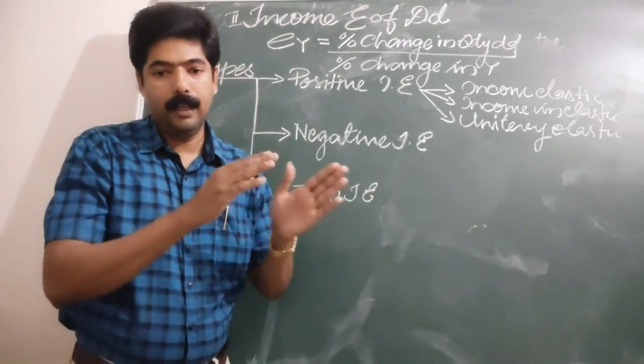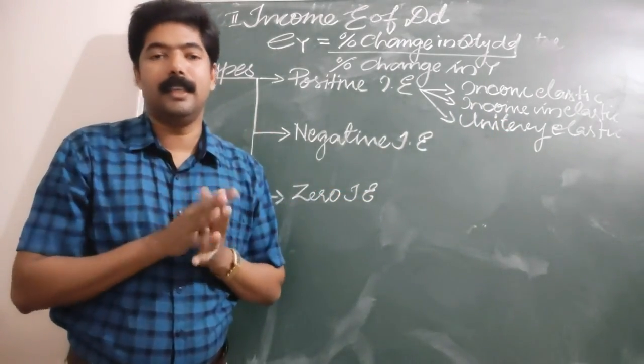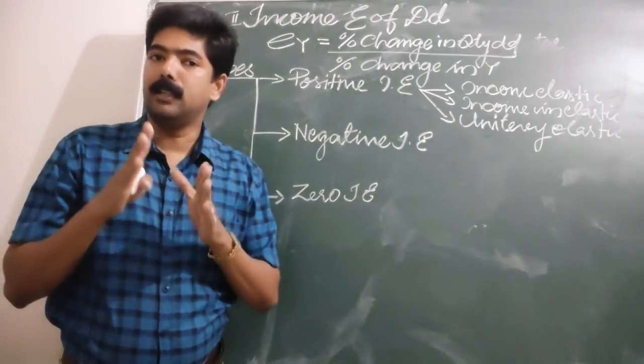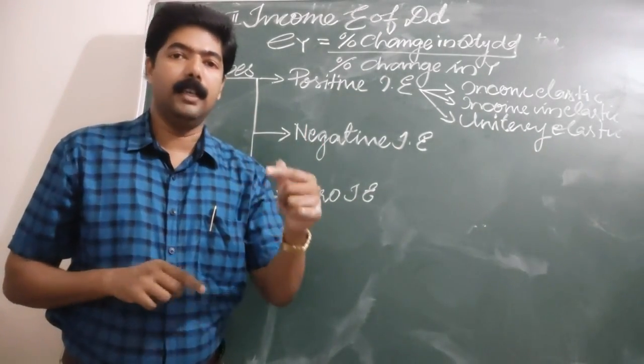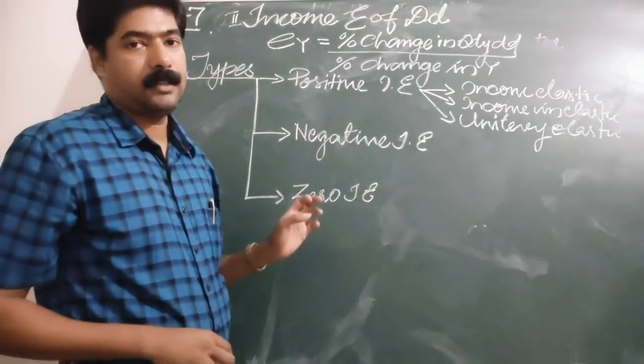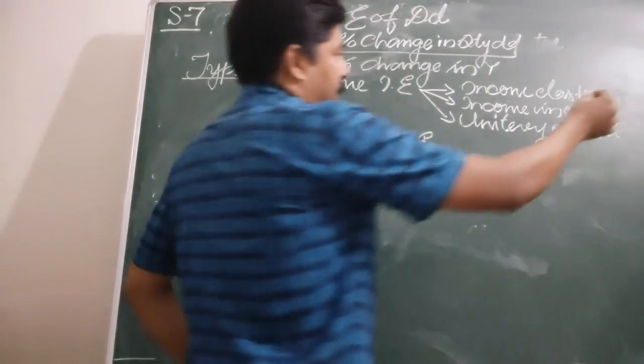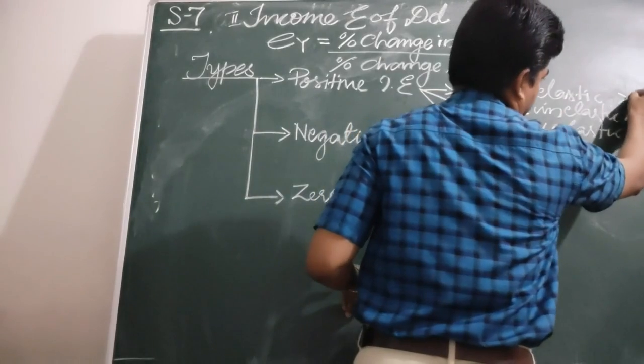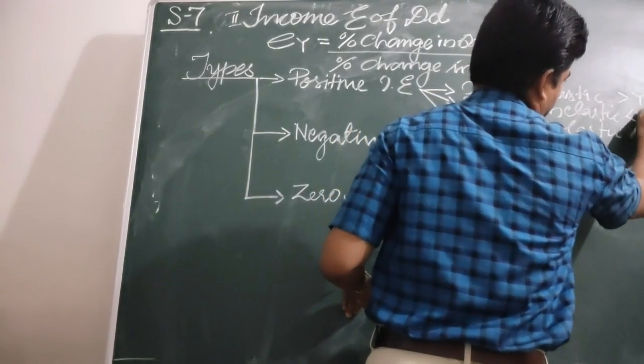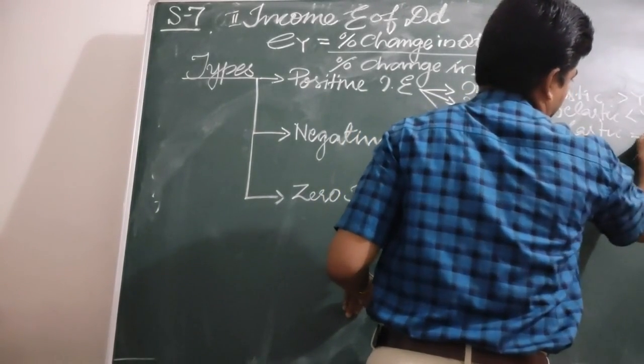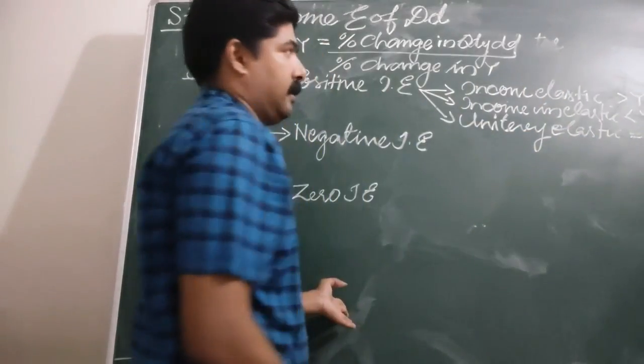And unitary elastic is when they are equal. So we can write here: greater than income, less than income, and unitary equals income. This is the case for the three.